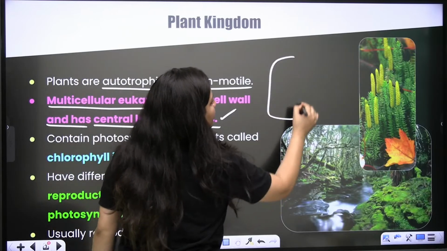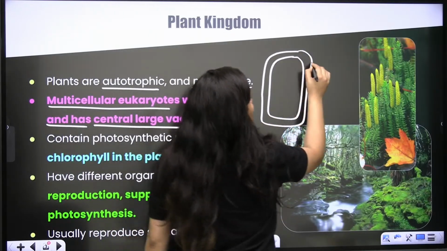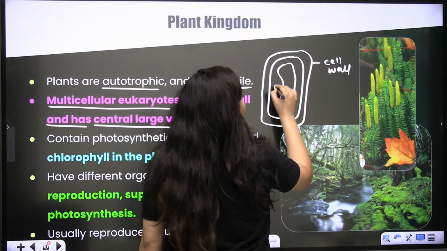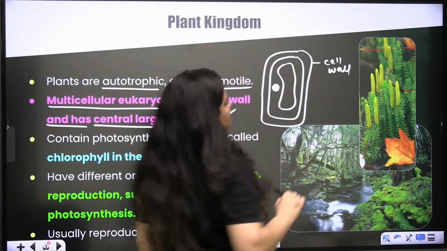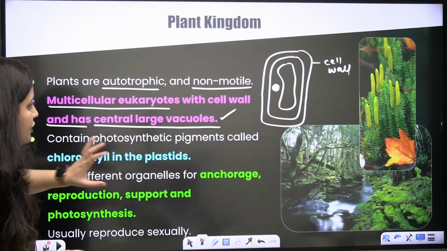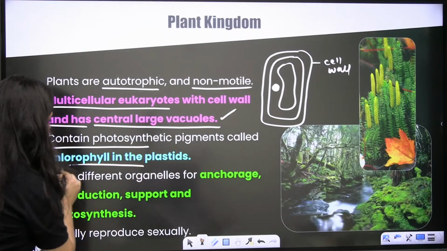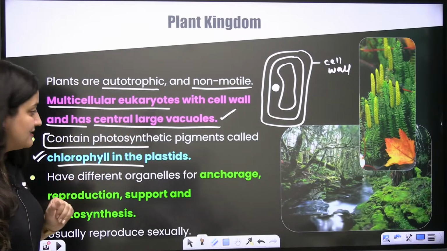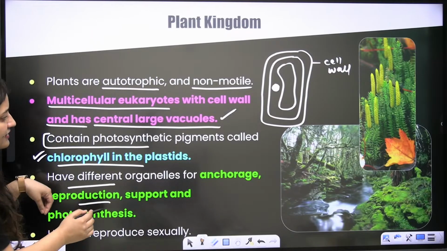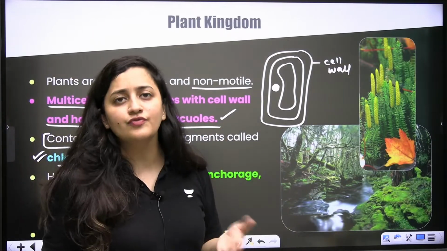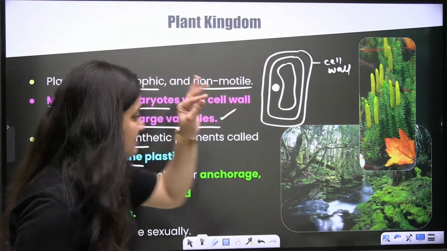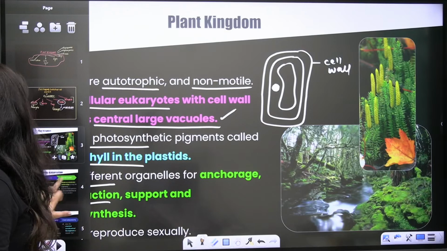So the plant cell has a cell wall made up of cellulose. There is one large central vacuole which will help in growth also, right? And the nucleus is eccentric. They have chloroplasts in which chlorophyll is present for photosynthesis, and they have different organelles to encourage reproduction. In higher plants we will also see different parts which play different roles. So this is what we need to discuss in the case of kingdom Plantae.